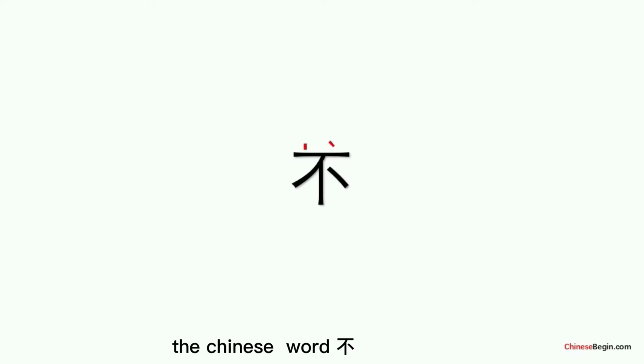The Chinese word bu, its pinyin, is composed of the initial bo and the final wu with the fourth tone. Bo wu bu. Bu means no.